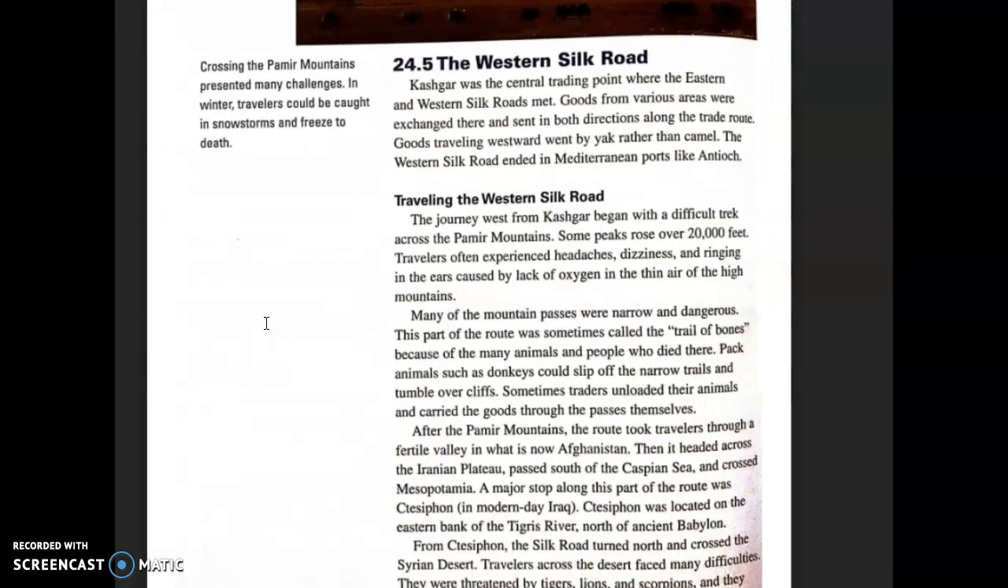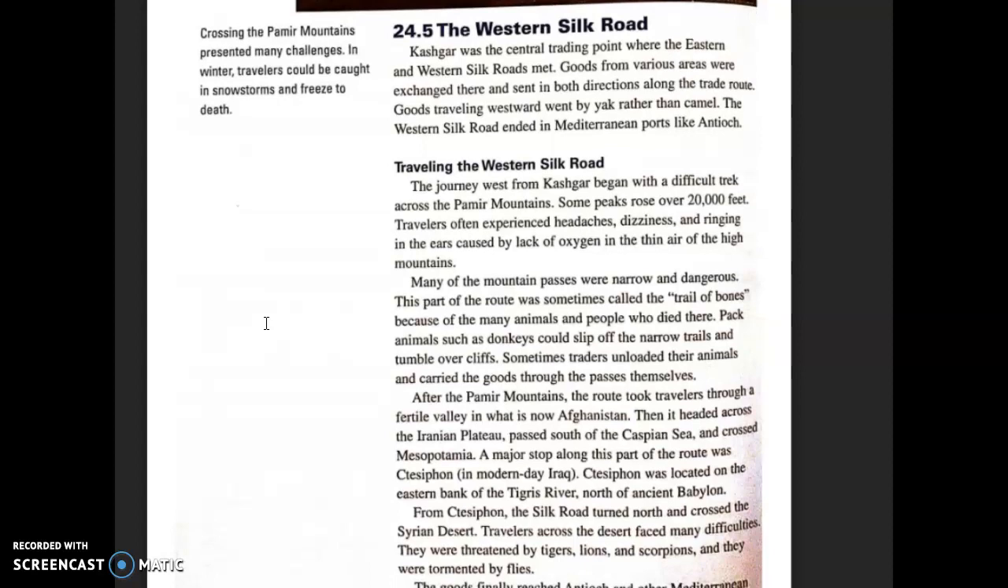All right, 24.5, the Western Silk Road. Kashgar was the central trading point where the Eastern and Western Silk Roads met. Goods from various areas were exchanged there and sent in both directions along the trade route. Goods traveling westward went by yak rather than camel. The Western Silk Road ended in Mediterranean ports like Antioch.